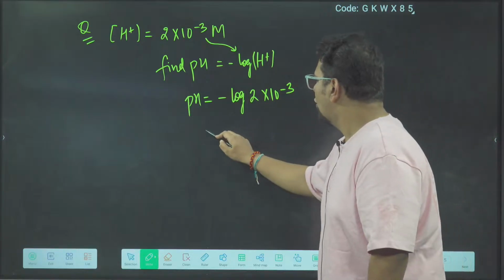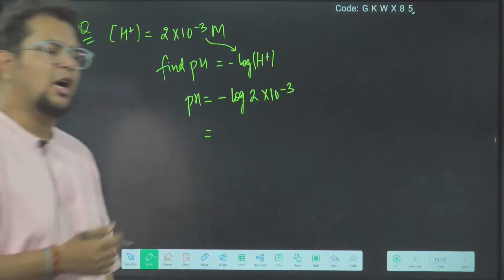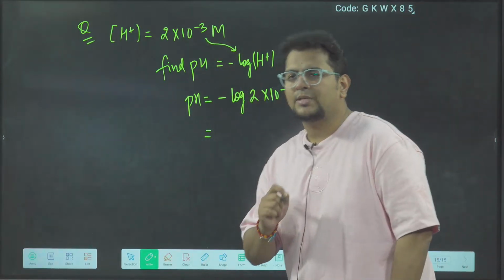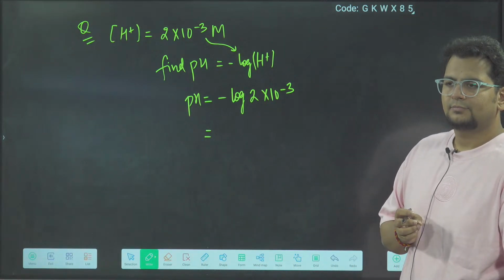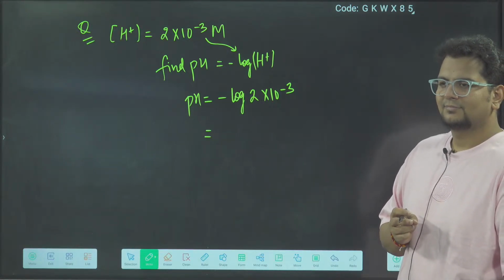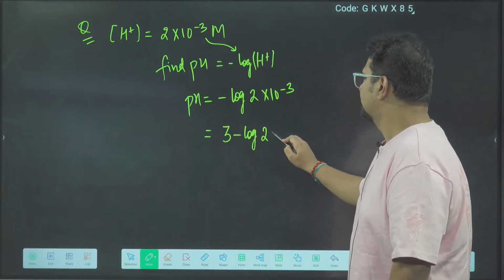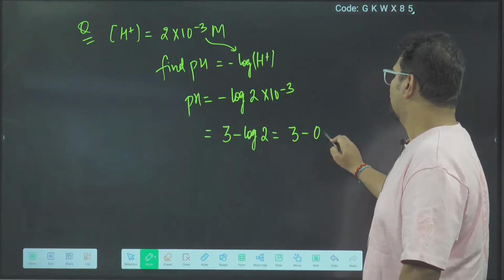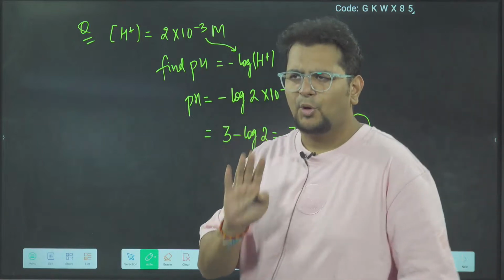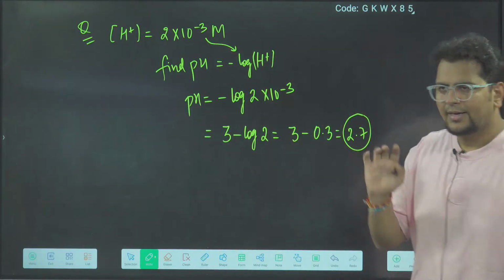So can you tell me how much the pH is coming? We are now applying mathematics in our chemistry. Minus log 2 into 10 power minus 3. How much is the pH coming? Three minus log 2. So 3 minus 0.3, 2.7. Correct? Any problem? Easy cheesy. Great.